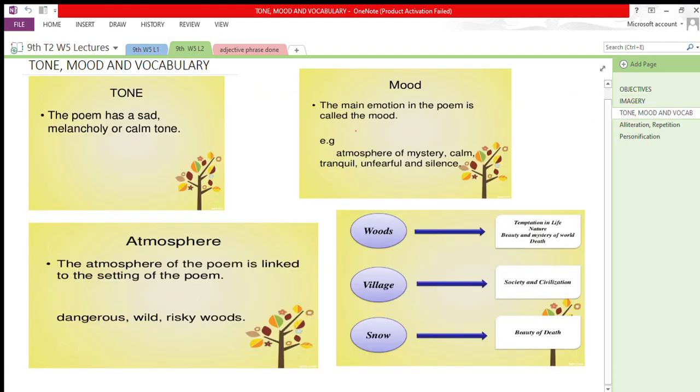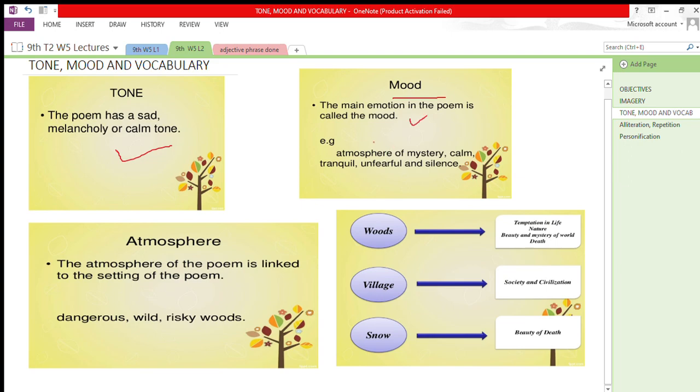Now, we'll talk about the tone. The poem has a sad, melancholy, or calm tone. As you can see, many words in the poem depict that the tone is very calm and quiet. The main emotion in the poem is called mood.